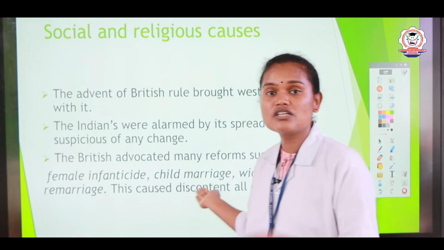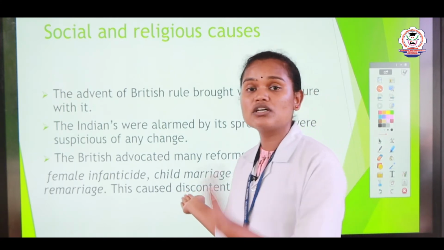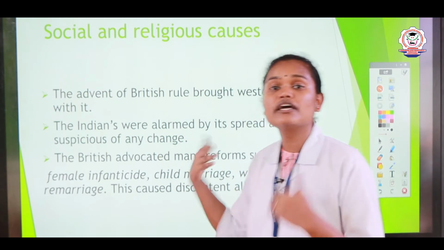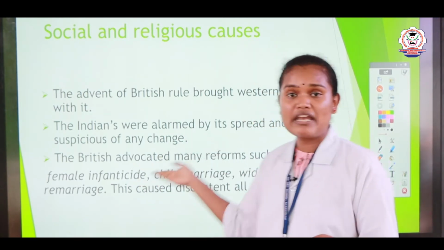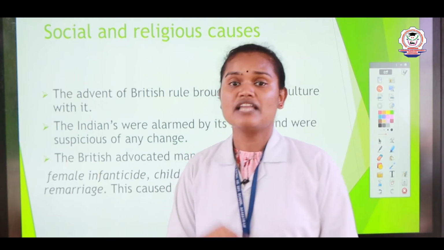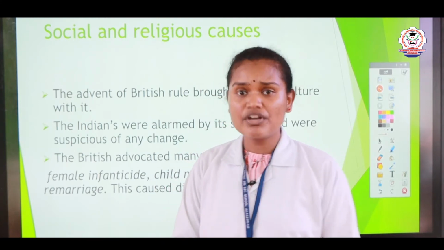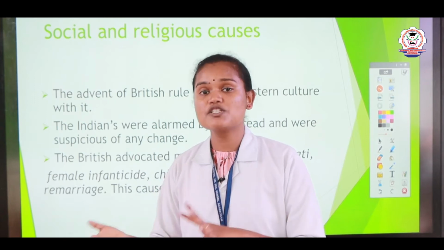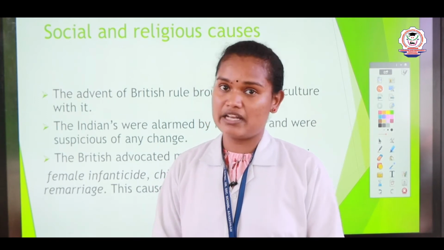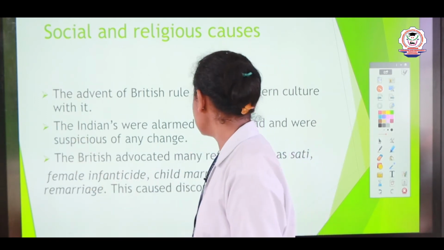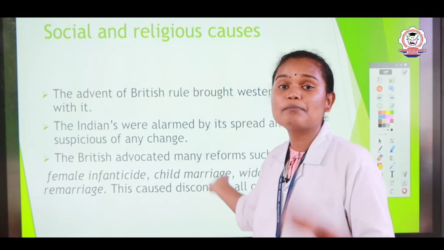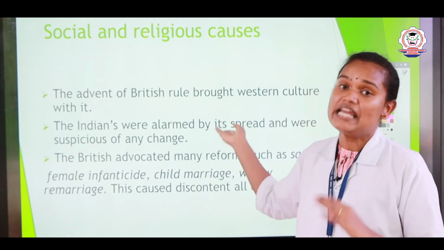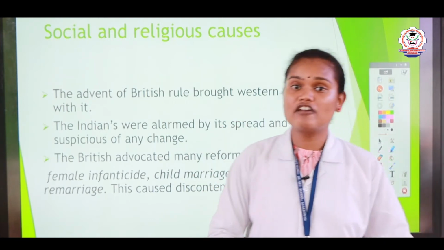When a girl reaches the age of 10 to 13, in between that age she gets married. That is child marriage. Then widow remarriage. After the arrival of the British, they encouraged widow remarriage. Remarriage means a second marriage. These are the major practices that existed in India before the arrival of the British.